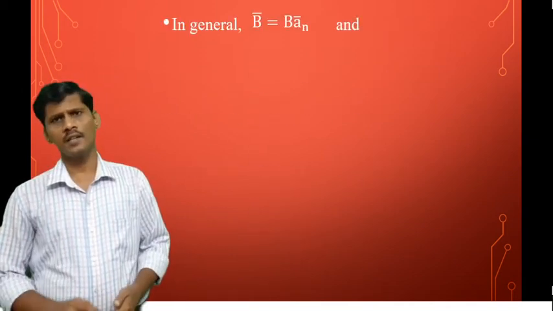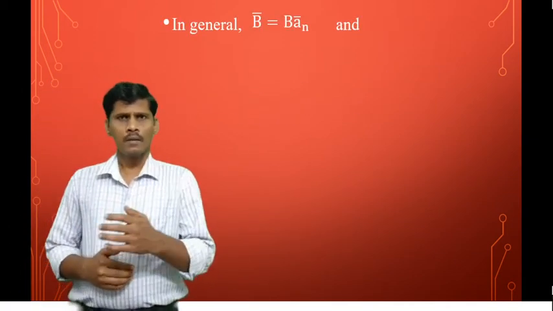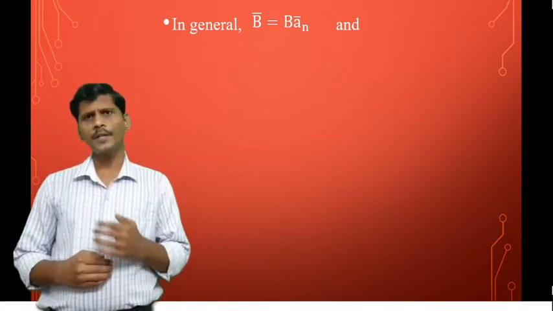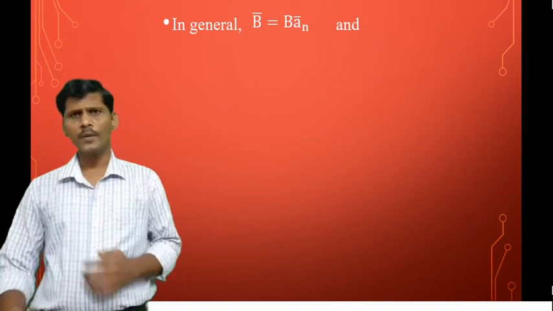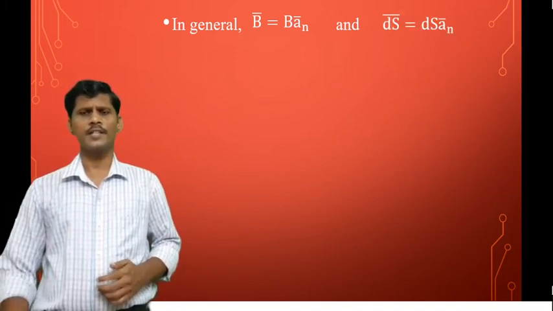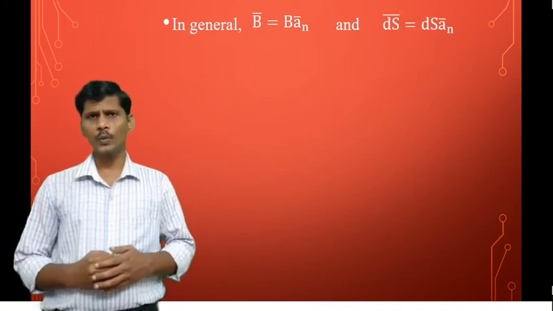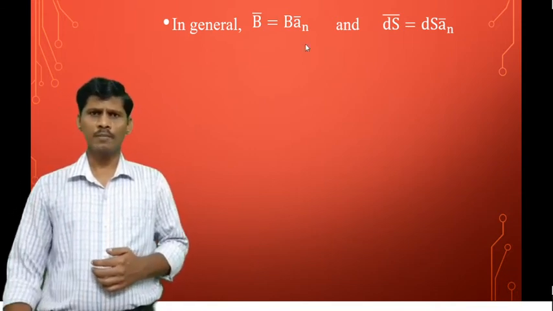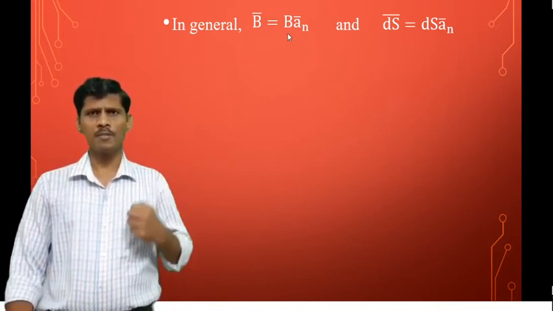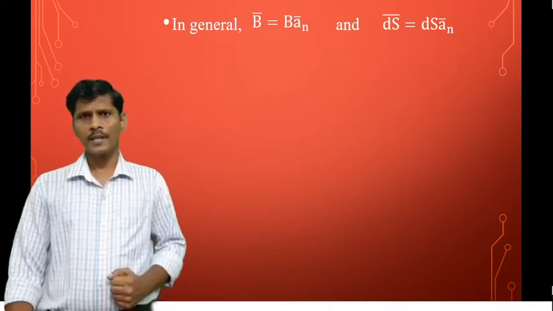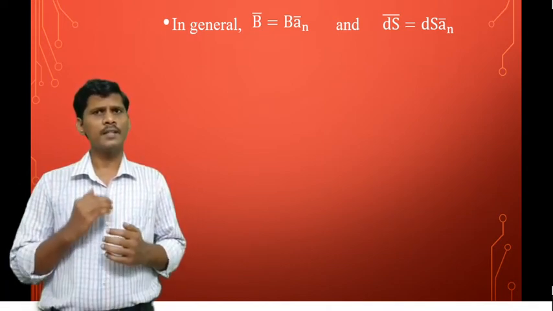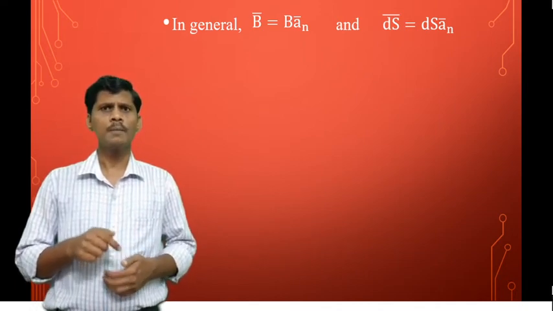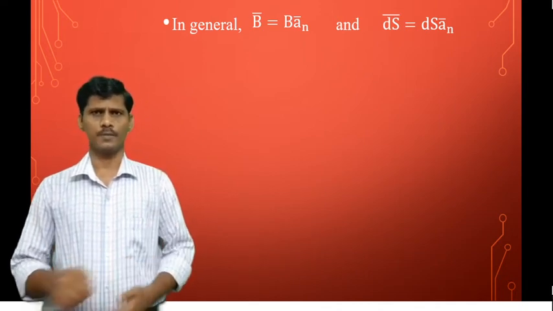So in general, the vector form of the magnetic flux density B bar is equal to B into An bar, and the differential vector surface area ds bar is equal to ds into An bar, where B is the magnitude of the magnetic flux density. An bar is the unit vector in the direction normal to the surface. Normal to the surface means perpendicular to the surface.